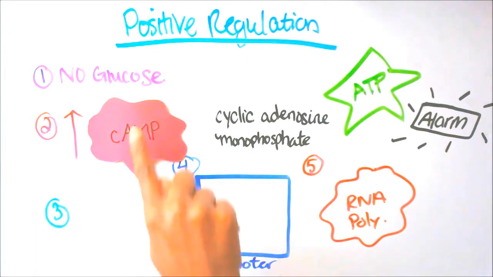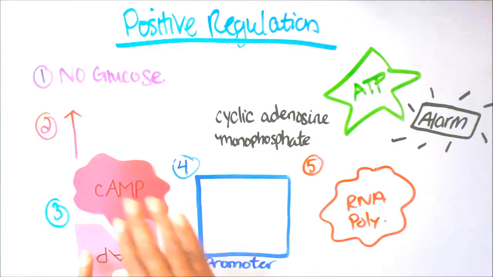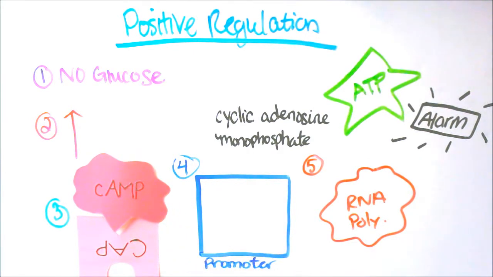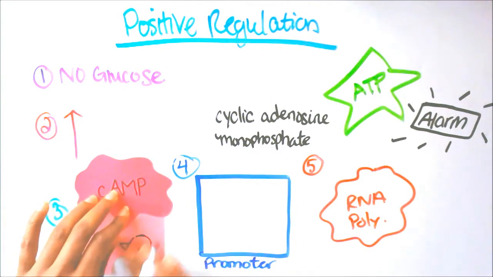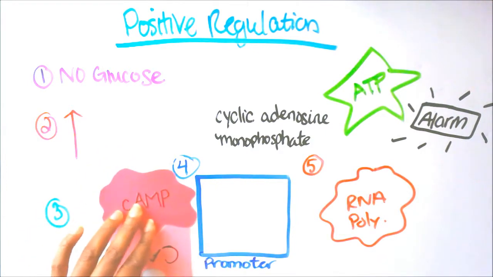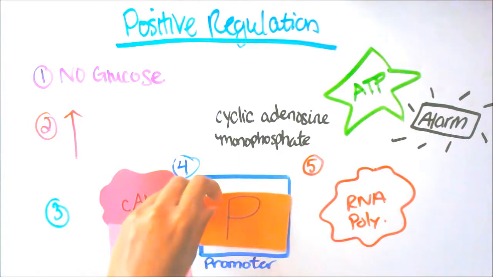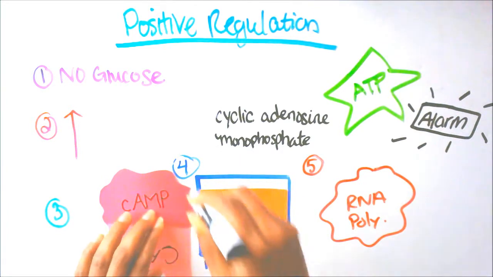Step 3, cAMP then binds to CAP at the allosteric site. Now CAP is catabolic activator protein. Now once these two bind, this complex will then bind to the promoter site of the lac operon. So they're binding.